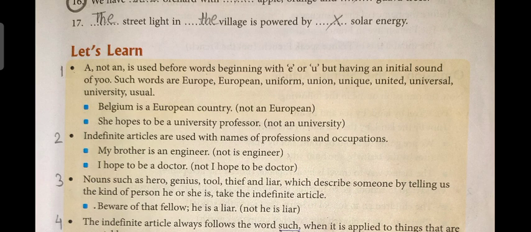Belgium is a European country, not an European, because E is pronounced like you, European, yo.